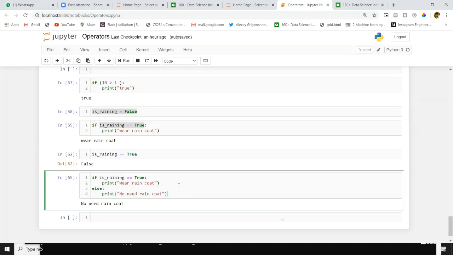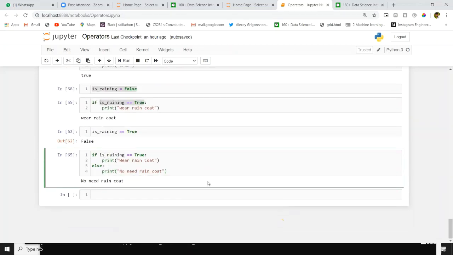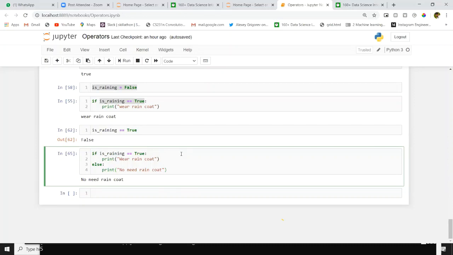In the next session, we will go for further advanced if else statements and if elif statements. We have multiple conditions. In that situation, how we compare multiple comparisons and how we execute that code, we'll see these topics in the next sessions. That's all about this conditional statement. This is the basics of the if else condition statement.